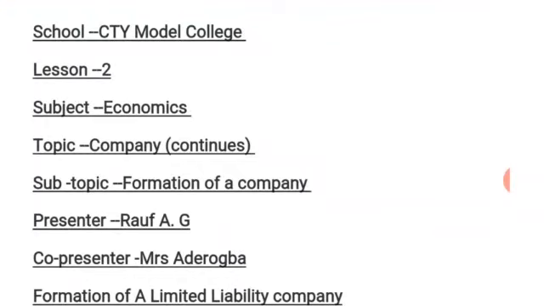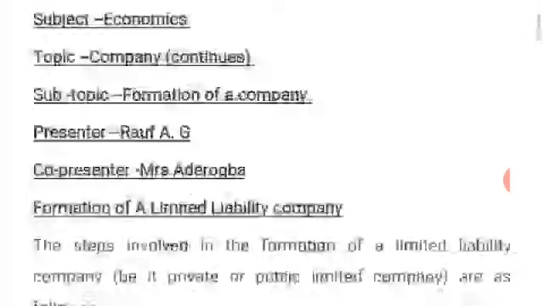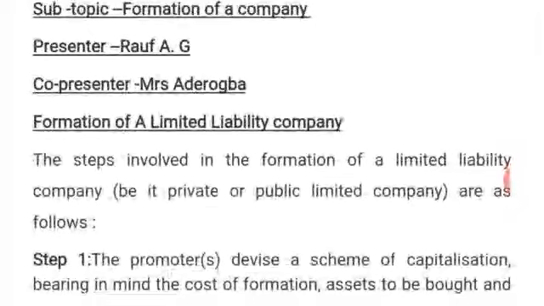Under company limited by guarantee, we discussed that they are not formed with the aim of engaging in trading activities or to make profits. They are formed by societies and charitable organizations, for members of the public, to promote and develop certain interests or professions. That is company limited by guarantee.